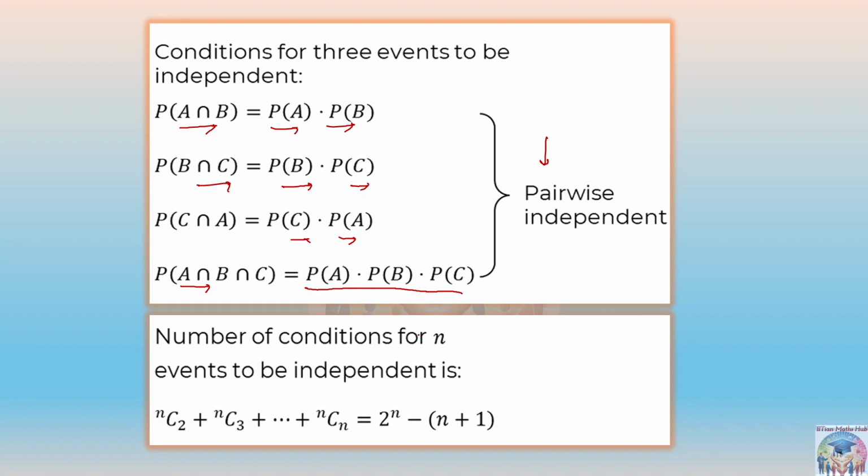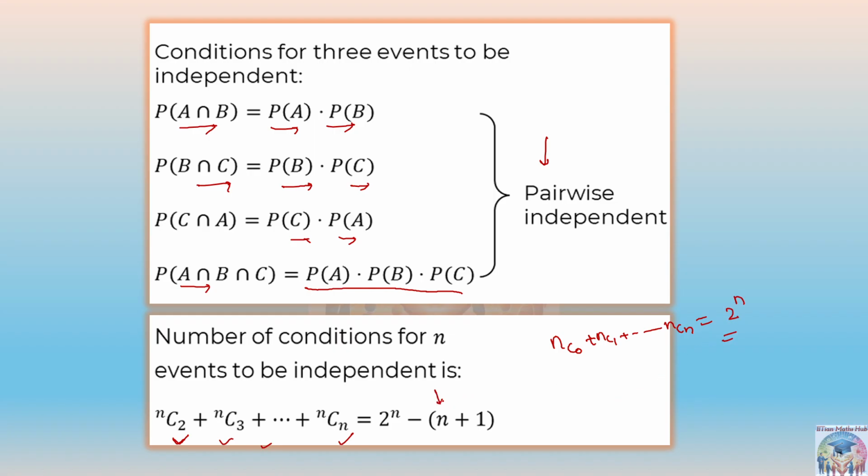right? And the next thing is the number of conditions for n events to be independent. If the number of events are n, let's say, and you want to find out the conditions for them to be independent, those conditions will be nC2, right? Because at least two events should be there at a time. So nC2, nC3, nC4 up to nCn, and you know that nC0 plus nC1 up to nCn can be written as 2 to the power n. This is the direct result from the permutation combination.